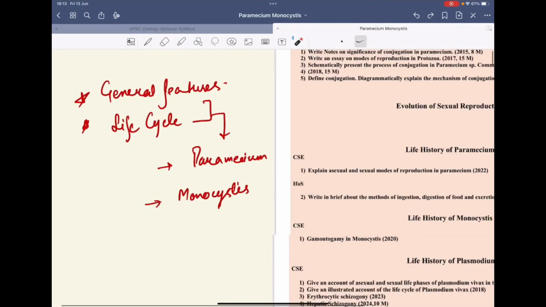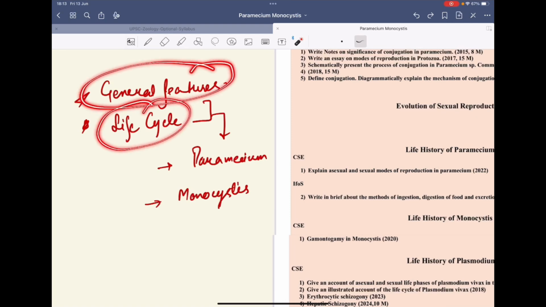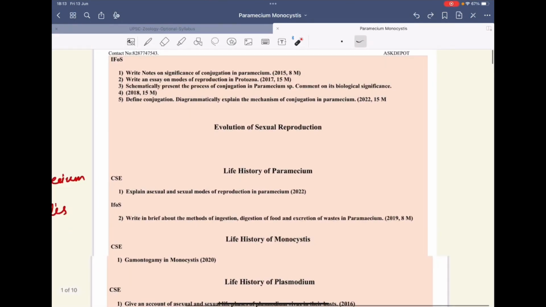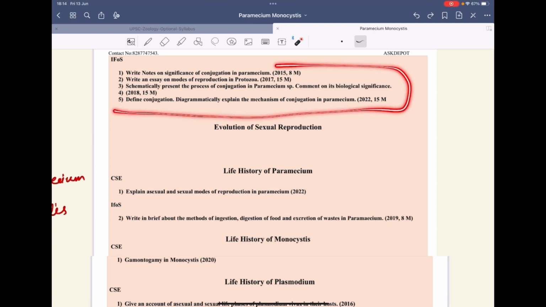Now we will discuss the general features and life cycle of Paramecium and Monocystis. If you observe previous papers, questions related to Paramecium and Monocystis have been asked. Majorly from the reproduction part that I've already taught you, the conjugation I've already taught you. There is autogamy, it has already been taught. So the questions have been asked from that portion.